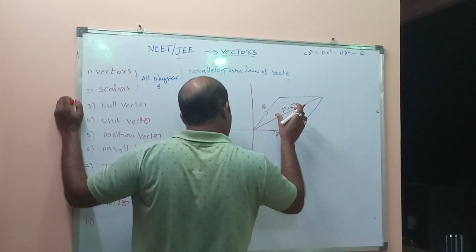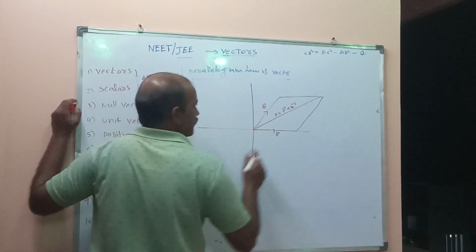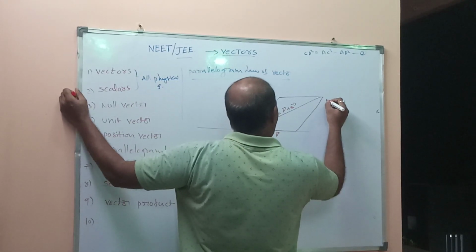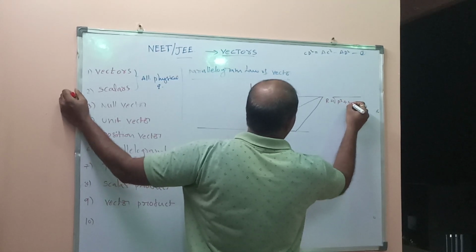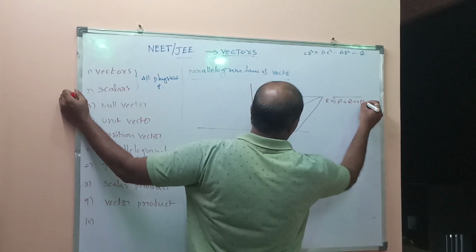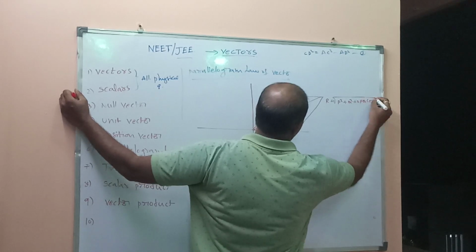So we said vector addition. How does it come in addition? Actually here R equals root of P square plus Q square plus 2PQ cos theta.